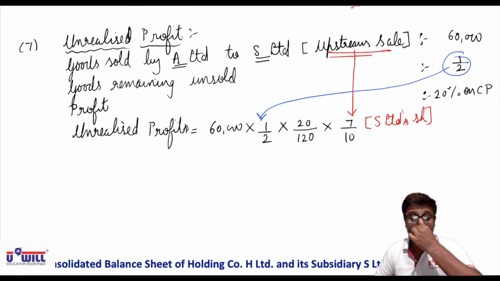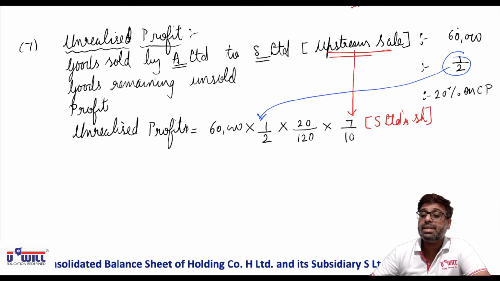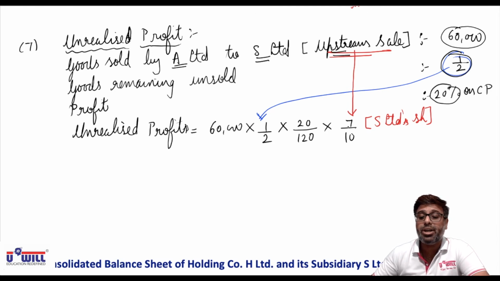I repeat it. How do we count unrealized profit? 60,000 into half into 20 by 120, and since it is upstream sale, further we do into 7 by 10, holding company's share. So calculate this everyone. 60,000 into half, that is 30,000, into 20 by 120, that is 5,000, into 7 by 10, that is 3,500.